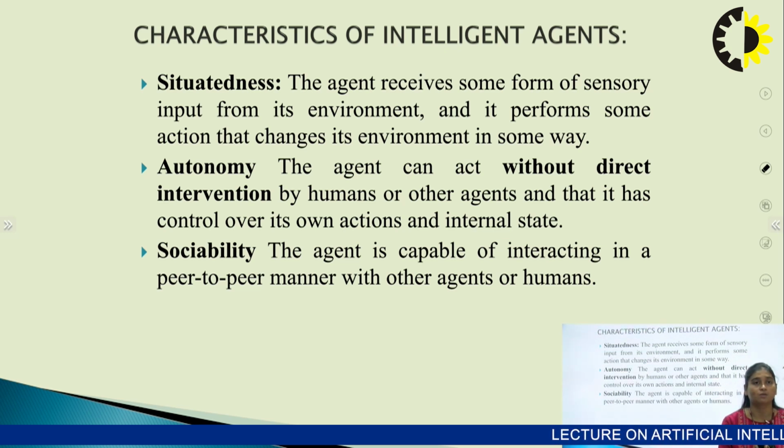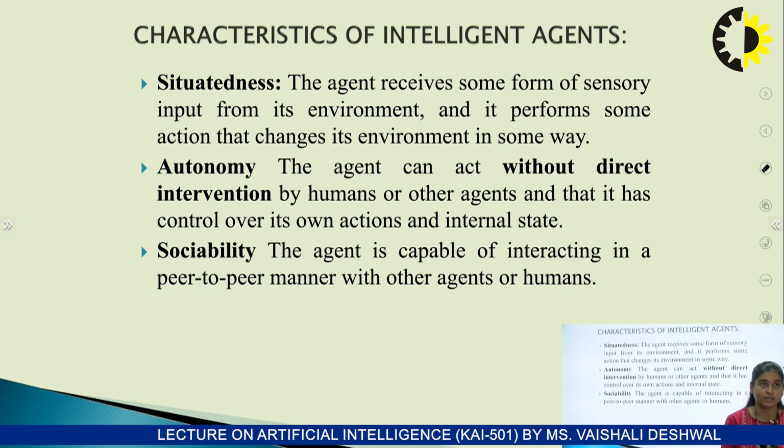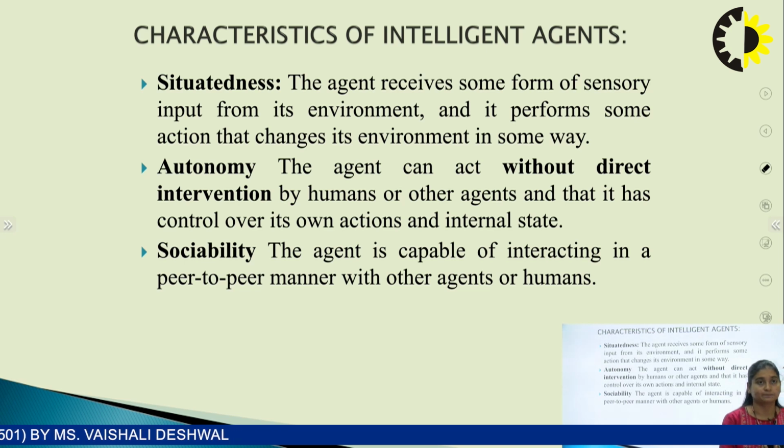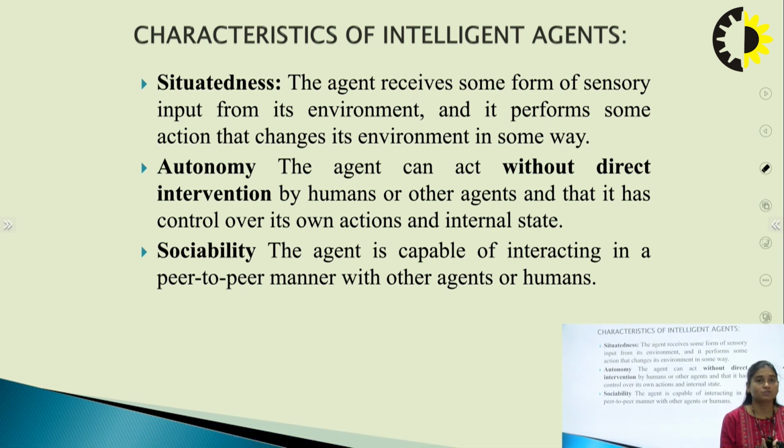That is the dynamic environment. Second is autonomy. The agent can act without direct intervention by humans, meaning it can act independently without intervention by any human or agent, and it has control over its own actions and internal state. It is responsible for its own decisions.